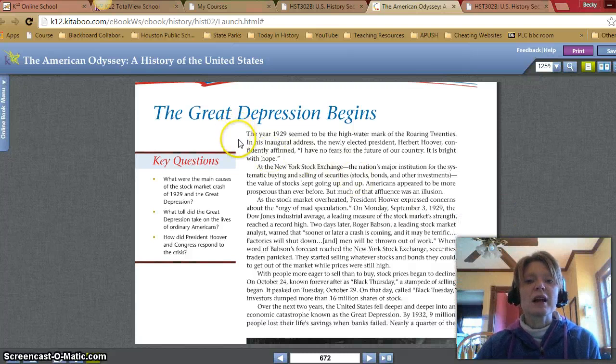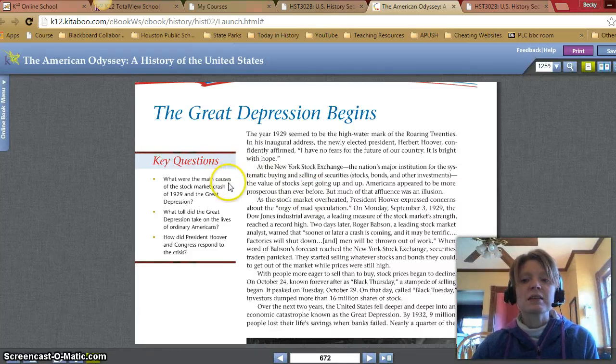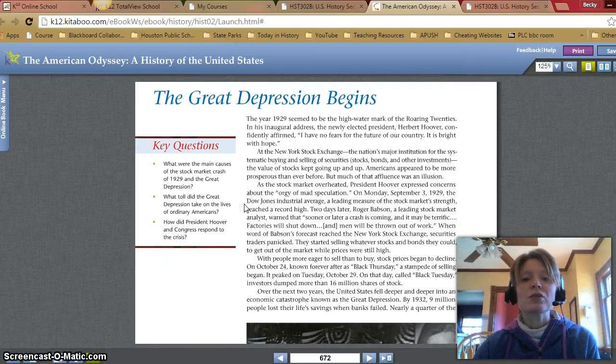The year 1929 seemed to be the high water mark of the Roaring Twenties. In his inaugural address, the newly elected president, Herbert Hoover, confidently affirmed, "I have no fears for the future of our country. It is bright with hope." At the New York Stock Exchange, the nation's major institution for the systematic buying and selling of securities, such as stocks, bonds, and other investments, the value of stocks kept going up and up. Americans appeared to be more prosperous than ever before, but much of that affluence was an illusion. As the stock market overheated, President Hoover expressed concerns about the orgy of mad speculation.